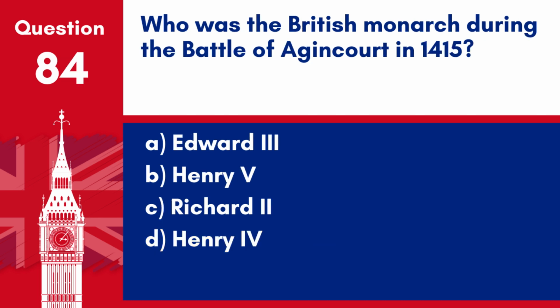Question 84. Who was the British monarch during the Battle of Agincourt in 1415? A. Edward III. B. Henry V. C. Richard II. D. Henry IV. Answer: B. Henry V. Henry V was the British monarch during the Battle of Agincourt in 1415, a major English victory in the 100 Years' War against France.